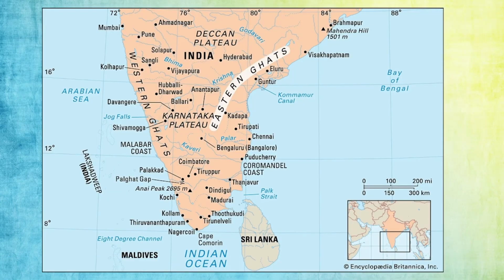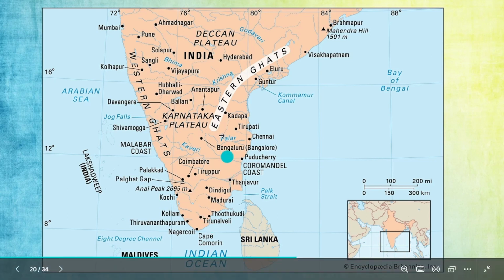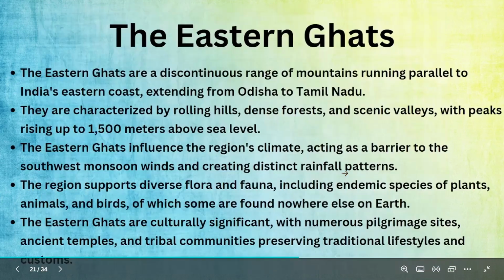So this is a very complicated map. I have made this map so that we will move to the next topic, that is the Eastern Ghats and Western Ghats. This is the west side of the Ghats, the Western Ghats, and this is called the Eastern Ghats. In this part of India, all these are cities. If you have your city, you can search for it.